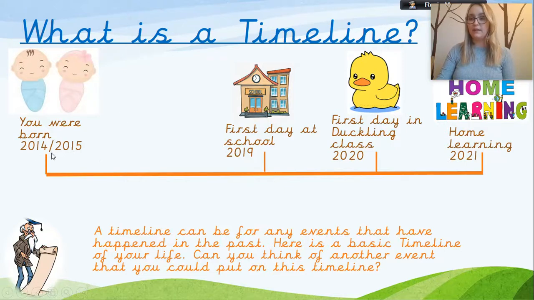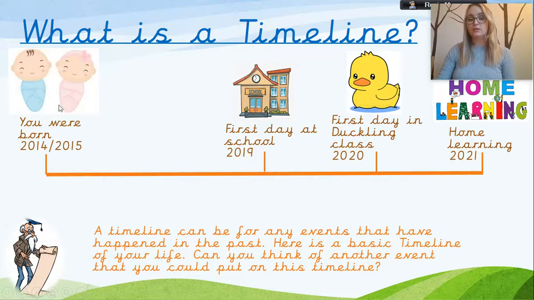Now there's quite a big gap here between when you were born and when you came to school, and there's probably lots of things that did happen in your life that you could put there. Can you think of another event that you could put on your timeline? Something that might have happened to your family, something that might have affected you. So you might have had a new sibling, you might have had a new baby brother or baby sister, and that might fit in here before you came to school. You might have got a pet, you might have moved house, you might have learnt to ride your bike, you might have, when you were little, taken your first steps or said your first words.